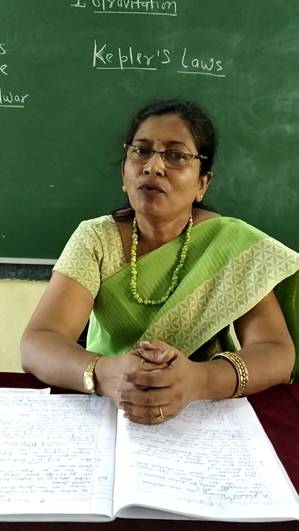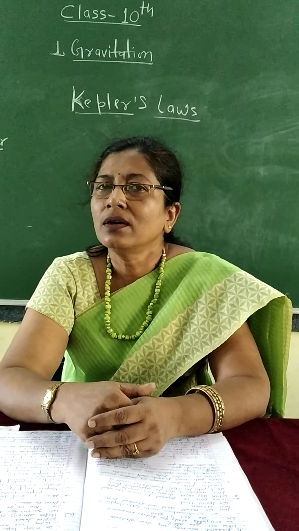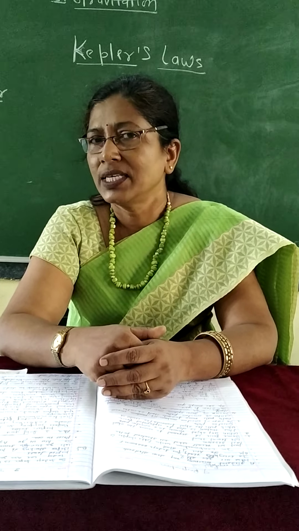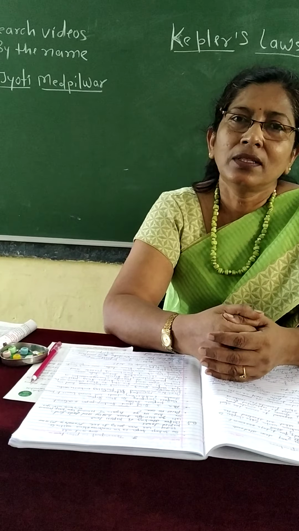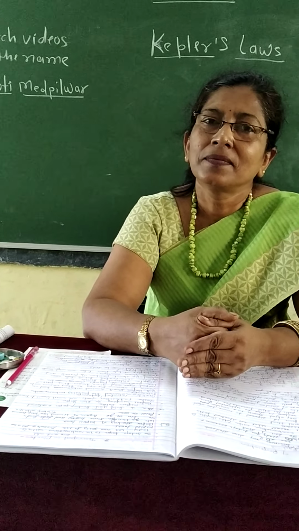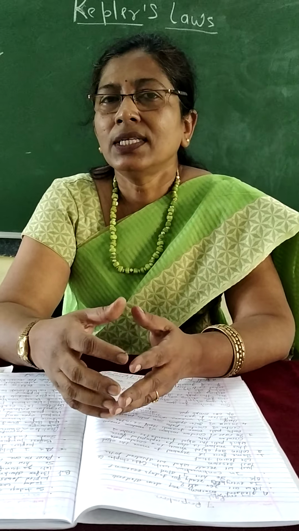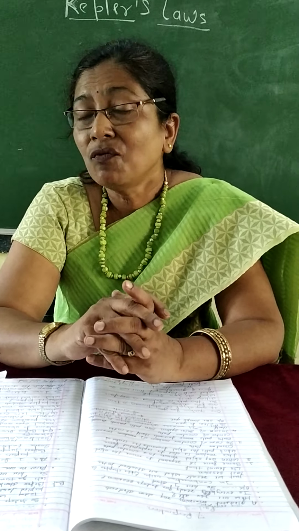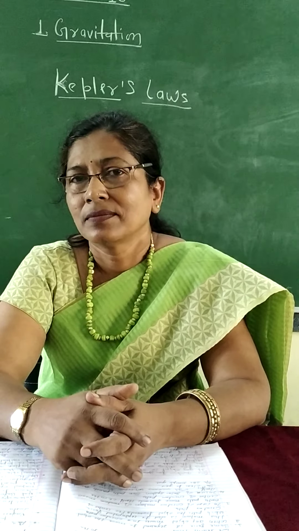But before going to the new topic, just recall what we learned in yesterday's session. In continuation with gravitation, what did we learn? Point number 1: some force is required to move an object.